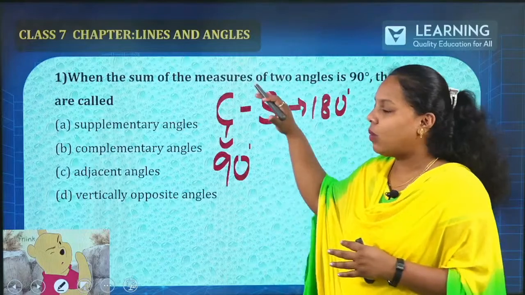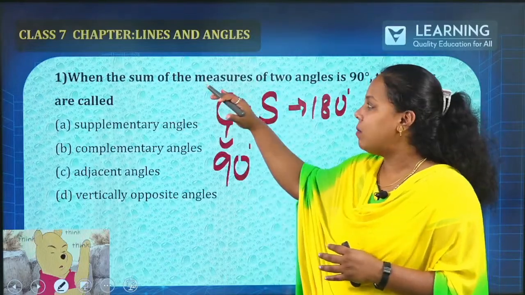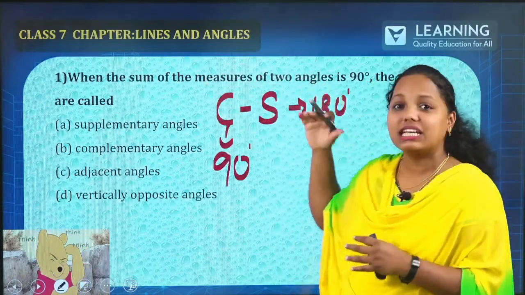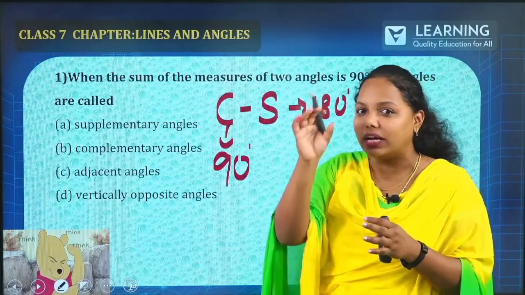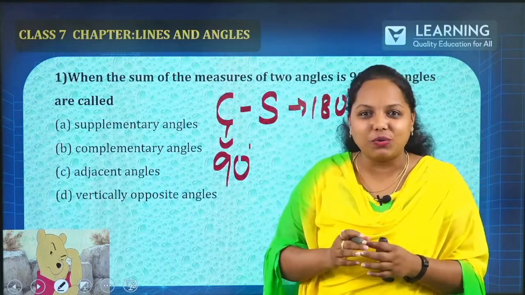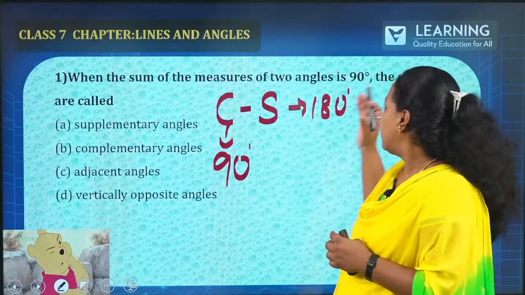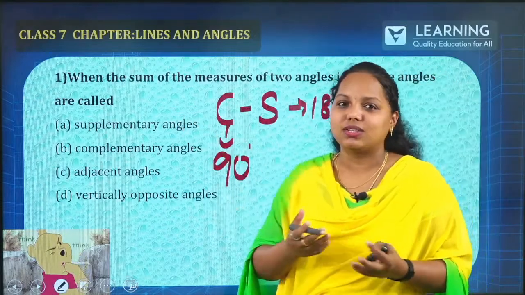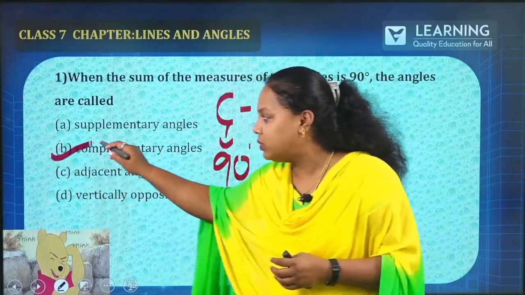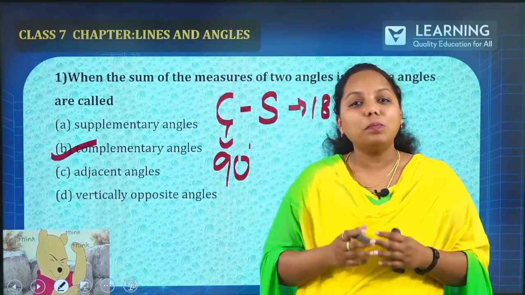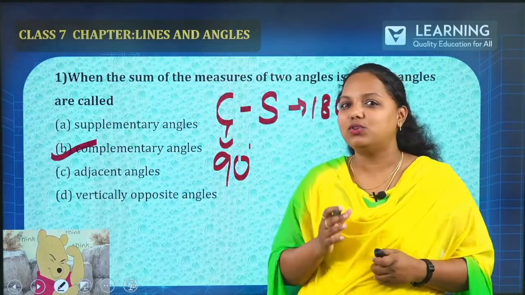Now, the same question is asked over there. The sum of measure of 2 angles is 90 degree. So, in the options, you can find C over there. So, this is just a trick. Now, the angles are called, obviously, from the trick itself, you will get to know it is complementary angle. I hope you are able to guess it.